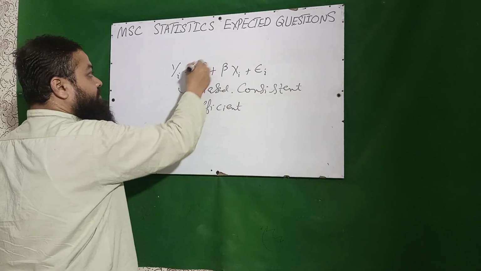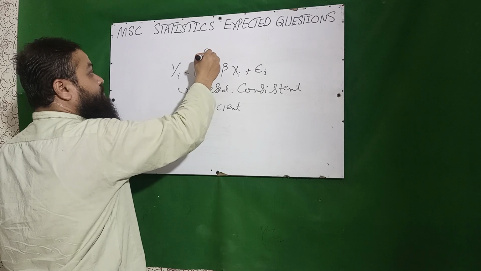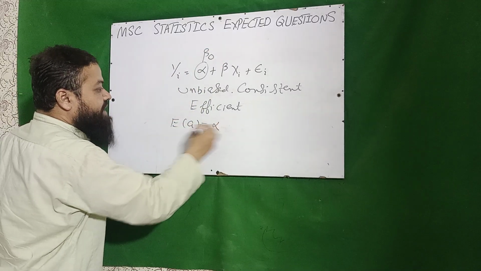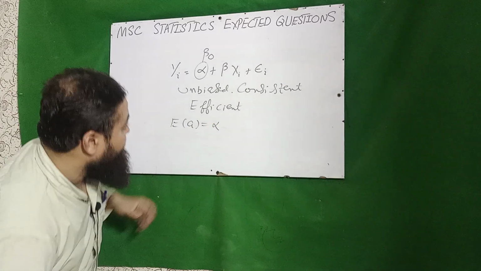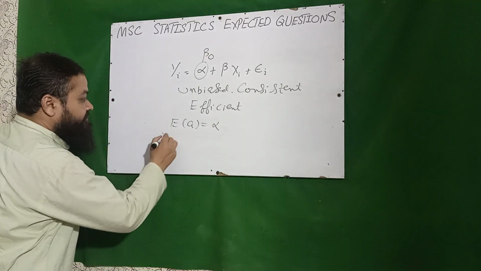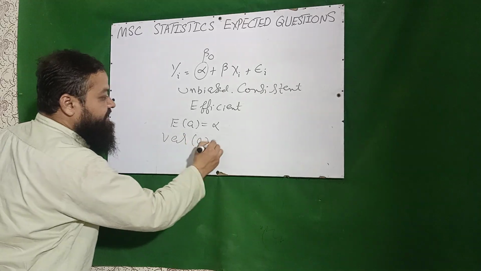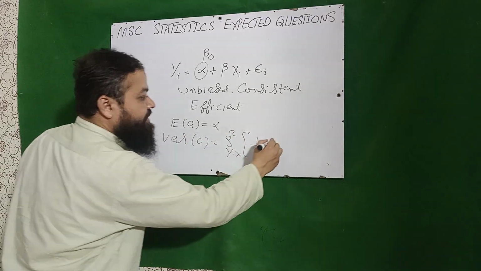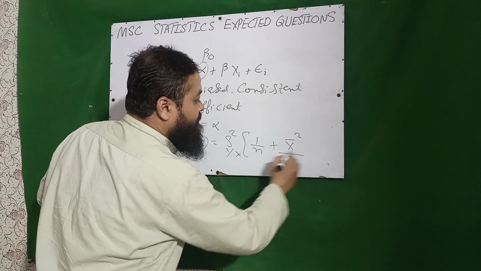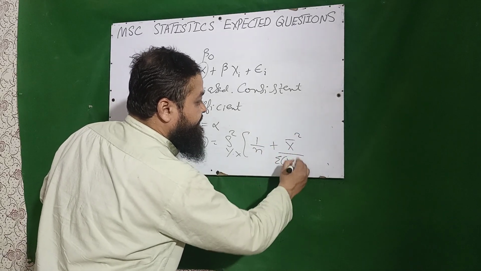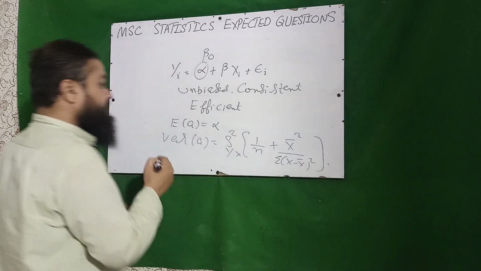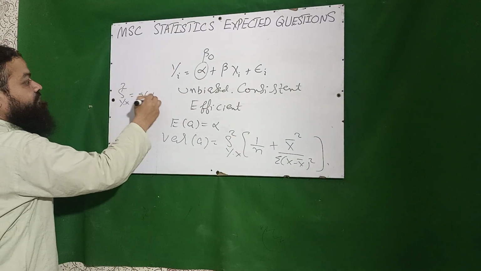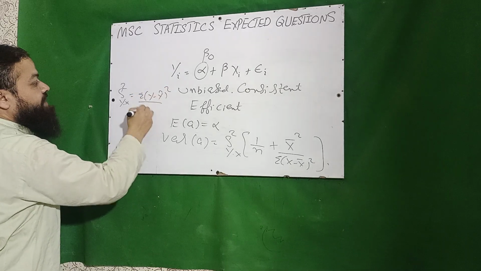And if I talk about the alpha, it is also called beta node. Expectation of A is equal to alpha. This is the property. Unbiased estimator. And variance of A will be equal to s square y dot x into 1 over n plus x bar square over summation x minus x bar whole square. And we know s square y dot x is equal to summation y minus y cap whole square over n minus 2.